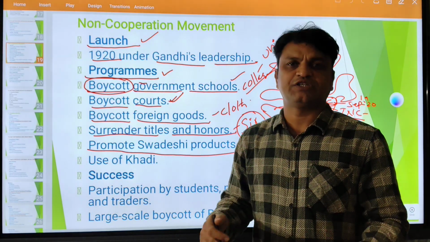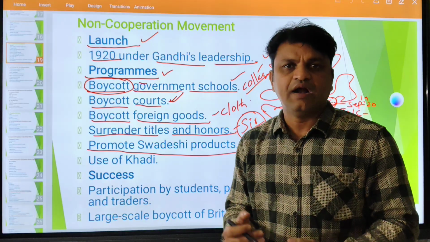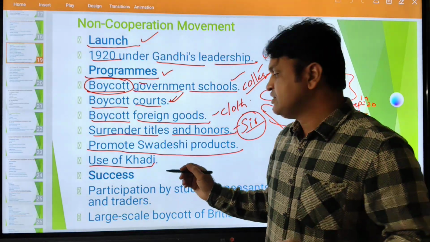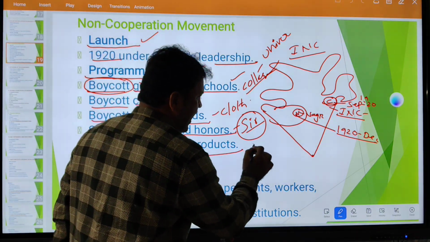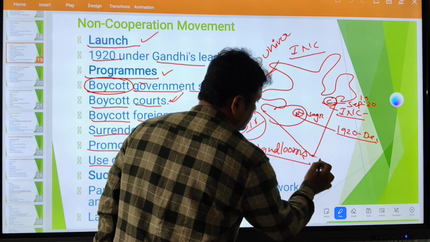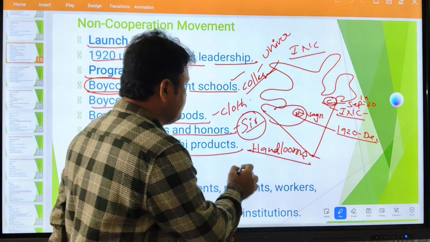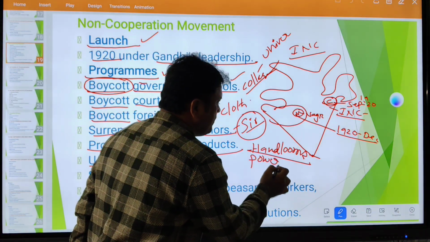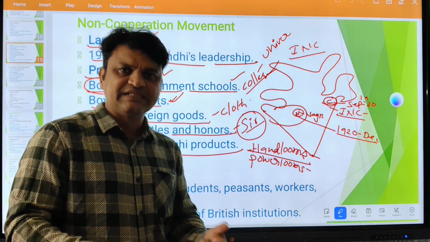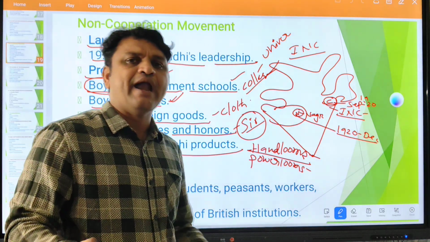Swadeshi means indigenous production, our own country's production, our own people manufacturing the goods, the handicrafts, handlooms, etc. So use of khadi in place of machine-made goods. So you should understand, we have handlooms. What is that? Handlooms. What do you mean by handlooms? The goods which are made by hand. So we have handicrafts. Then we have power loom. Power loom means the goods which are made with machines by using power, electricity or any machine. They are called power looms. Or we can say machine-made goods and handmade goods.